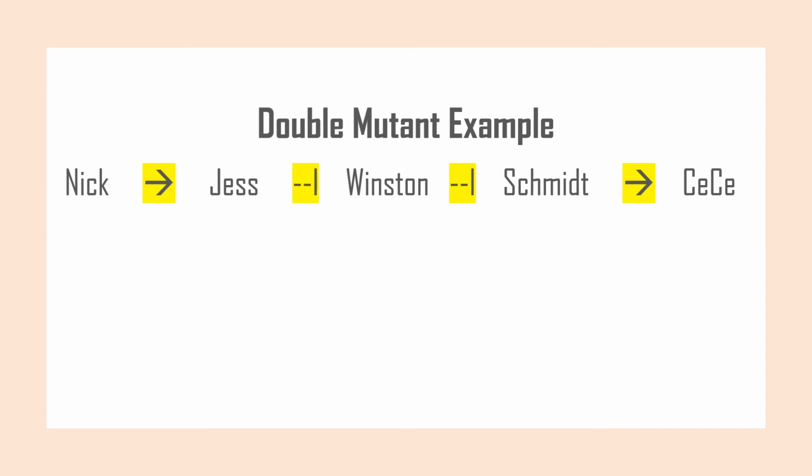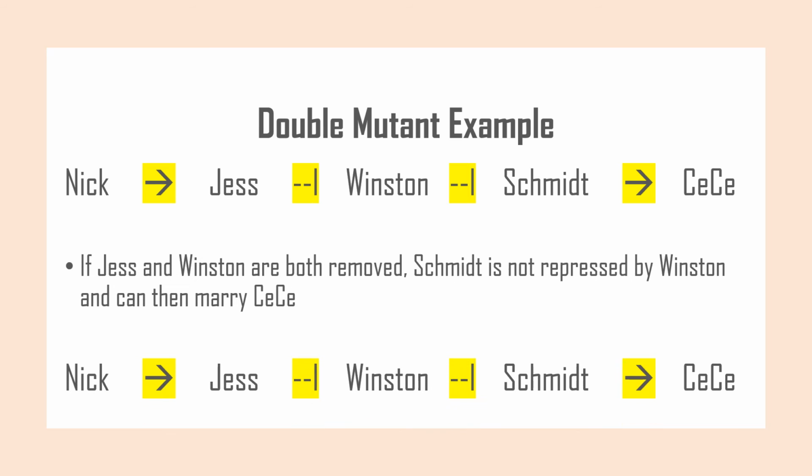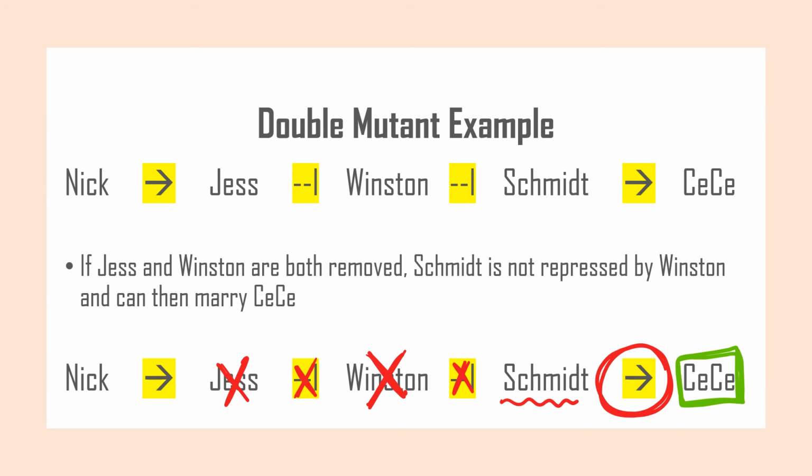Here's the original pathway again. In this example, I'm going to remove both Jess and Winston from the pathway. When Jess is removed, Winston is again no longer repressed. But when Winston is removed, Schmidt is no longer repressed. Schmidt is then able to activate Cece and marry her. So we're talking seasons 5 and season 6.